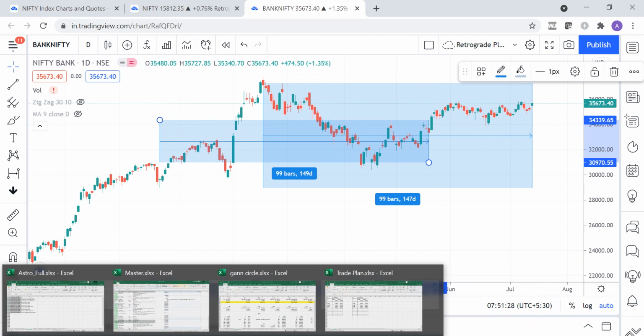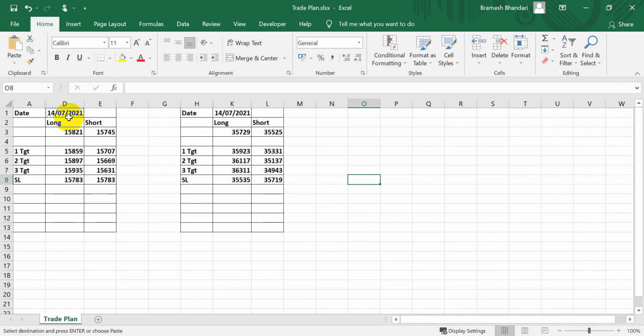Now, what is the trade plan? For Nifty, above 15,821 it's prudent to go long for targets of 859, 897, 935, and 783 is our stop loss. The range of the market has become really small, and yesterday was an NR7 pattern, narrow range 7, which means the range was the lowest in the last 7 trading sessions. Whenever it happens, within 1 or 2 days you tend to see a big move in the market. Similarly, if it breaks 745, we can go short for targets of 707, 669, 631, and 783 is my stop loss. This is the trade plan for Nifty.